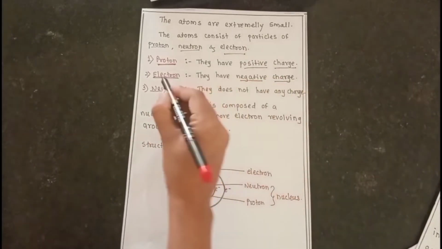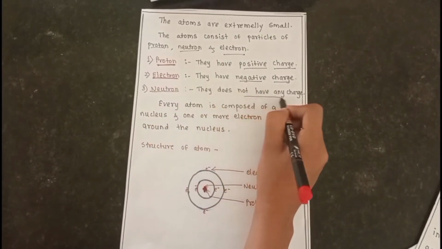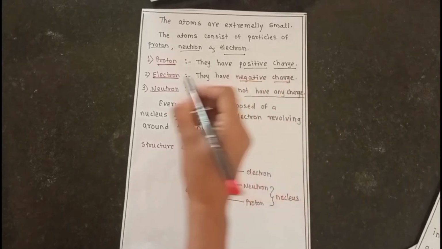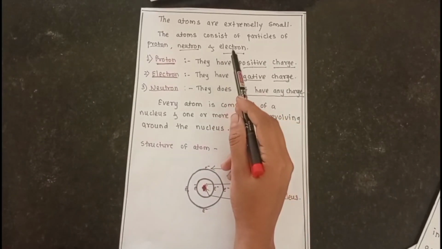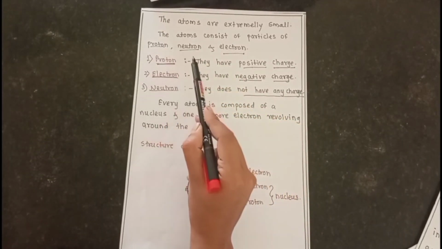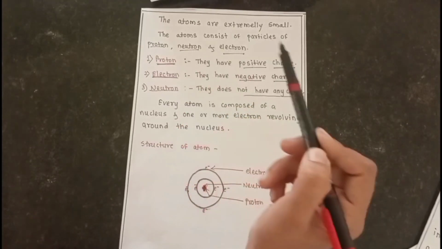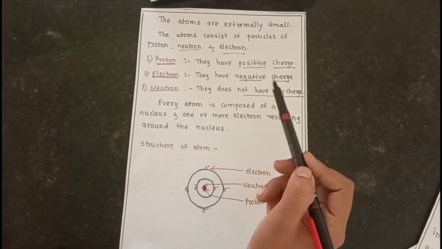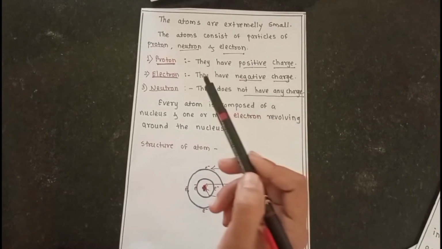Neutrons are particles that do not have any charge, neither positive nor negative. So the three main particles present in an atom are proton, neutron and electron. Again, a proton is a positively charged particle, an electron is a negatively charged particle, and neutrons do not have any charge.